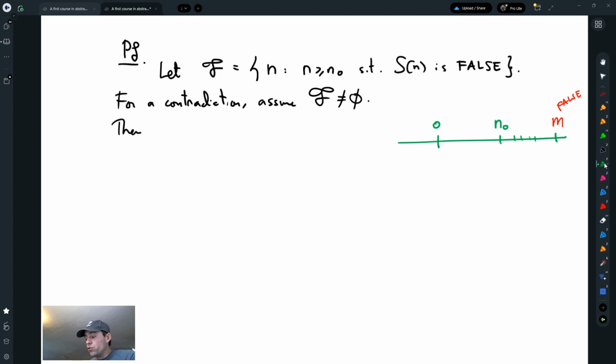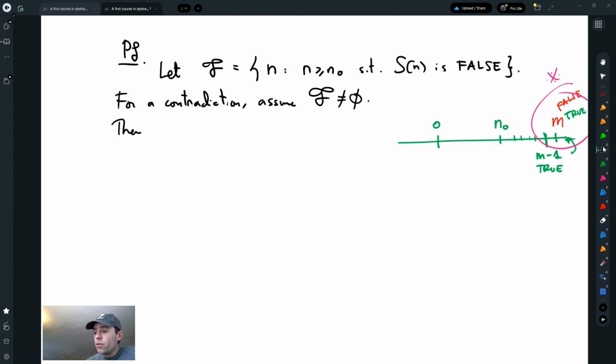But then, if it is false there, and that is the minimum such number where the statement is false, the previous one has to be true. So look at m minus 1, it has to be true there, but the hypothesis of induction tells me that every time I find a number where it is true, it is also true for the next one. So it would say that it is also true for M, and that is going to be my contradiction, that it is false and true at the same time. Okay, so that is the idea.